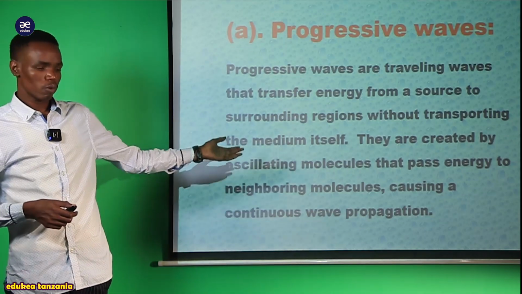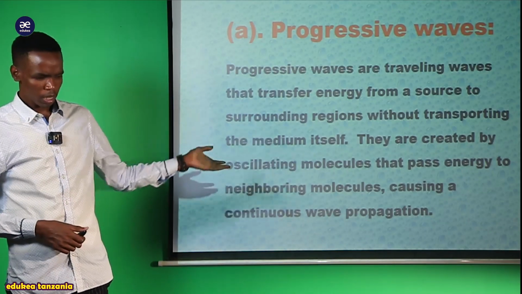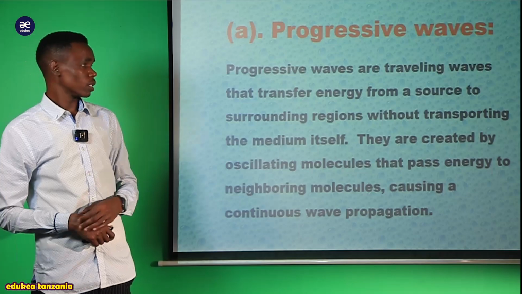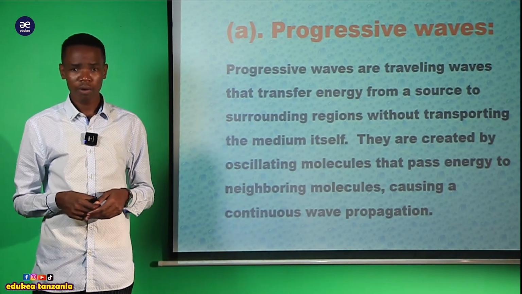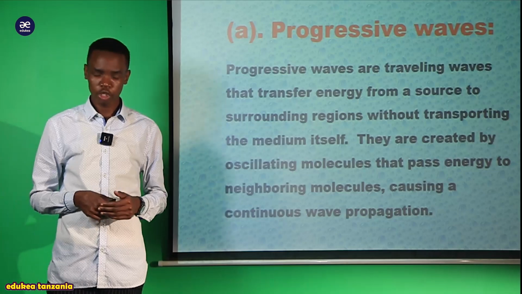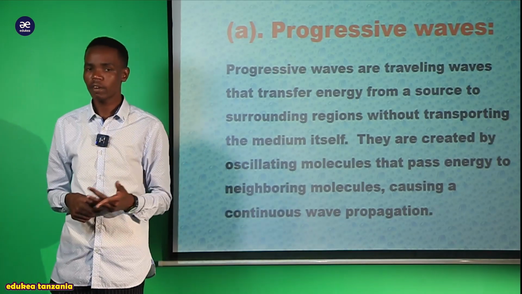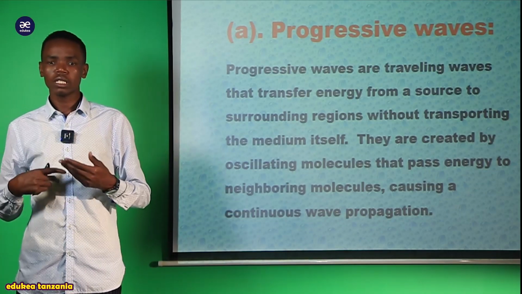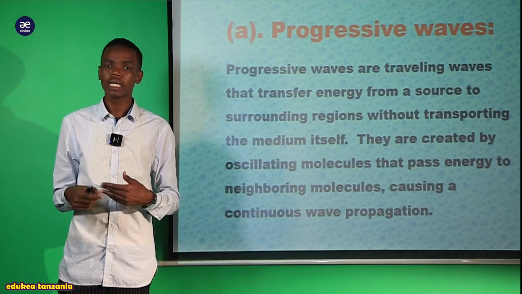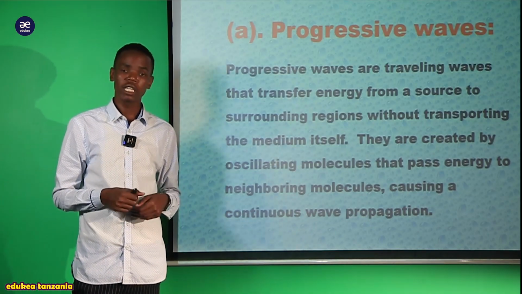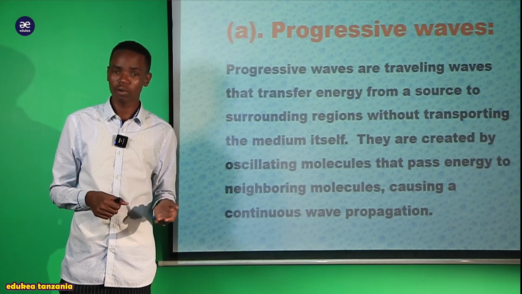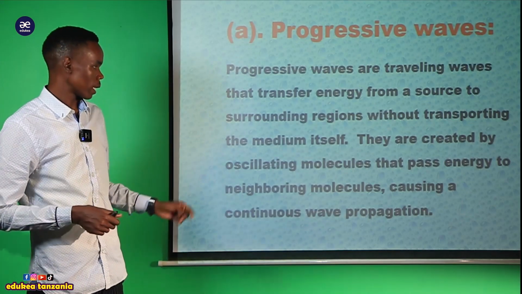This is what we say about the progressive waves. The waves are the traveling waves that transfer energy from the source to the environment without, it means without the medium itself. It doesn't involve the medium. The function is to transfer energy without considering those medium.